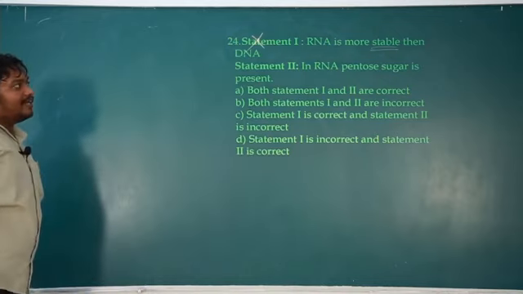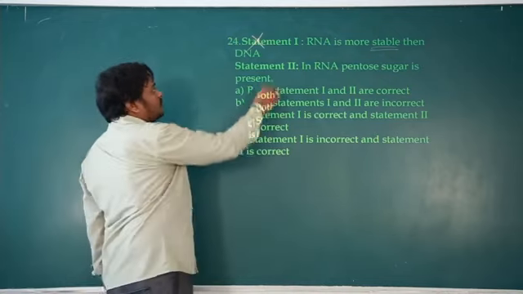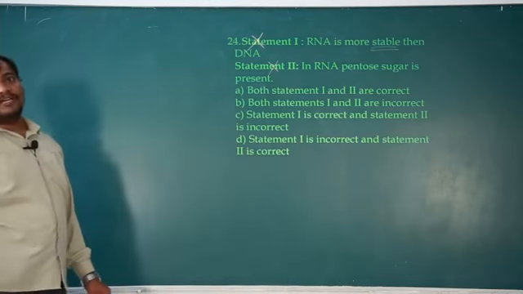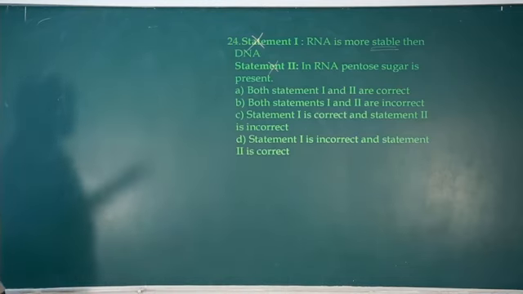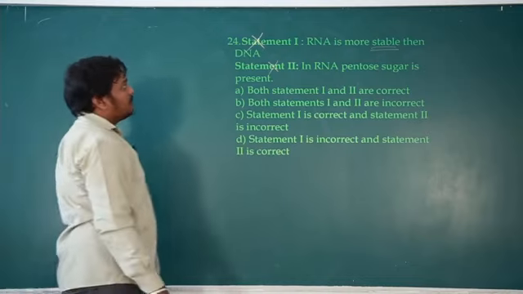Statement 2: in RNA, pentose sugar is present. Of course, the pentose sugar is ribose sugar. Second carbon has OH, that's all. So it is pentose. In both RNA and DNA it is pentose sugar only. Okay, so statement 1 is wrong.